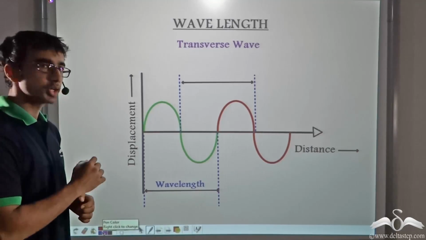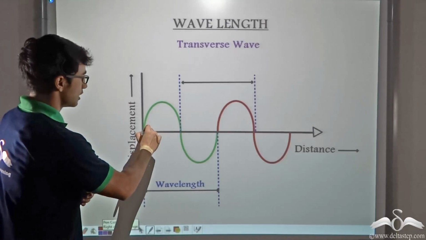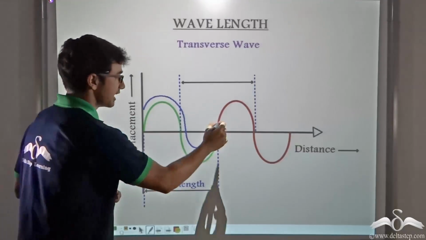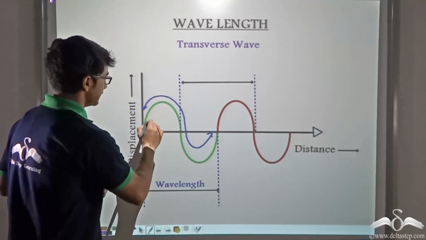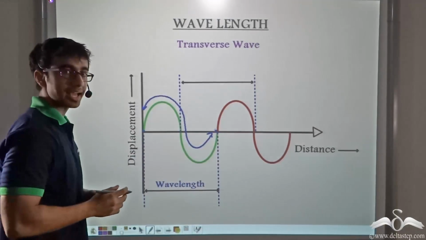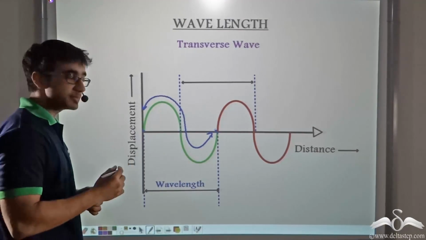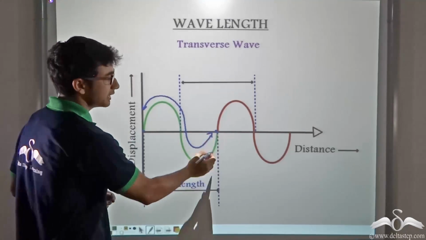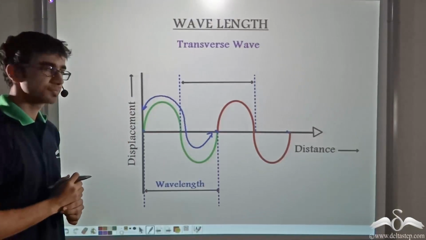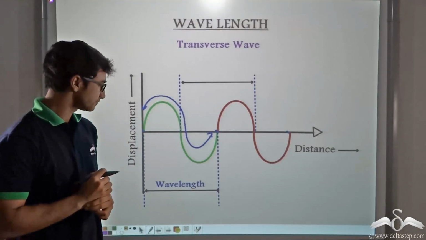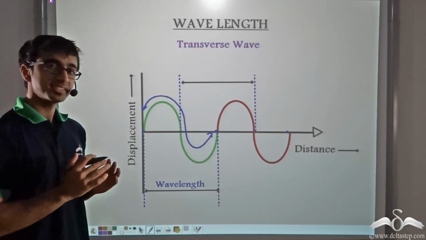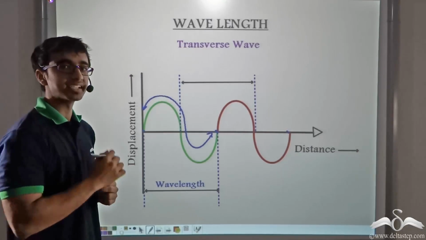In this picture, what do you see? You see a green wave and a red wave. From the start point of the green wave to the end point is known as one wavelength. Similarly, from the start point of the red wave to its end point is known as one wavelength. So how can we define a wavelength? A wavelength is basically the distance traveled by the wave in one cycle.